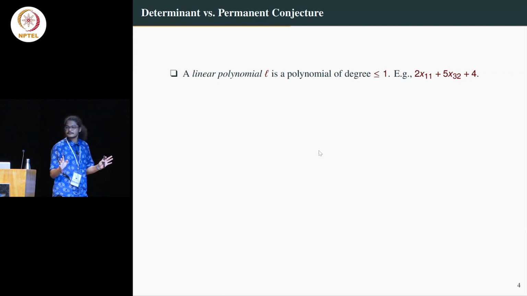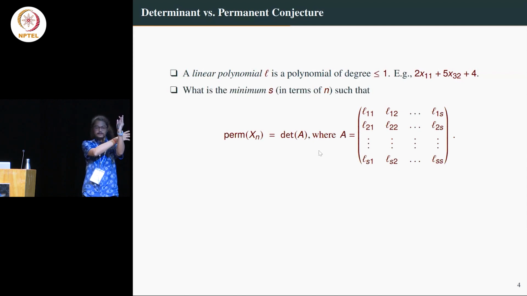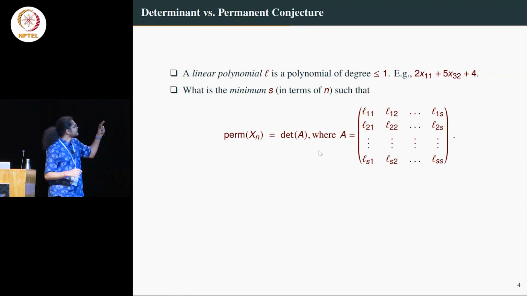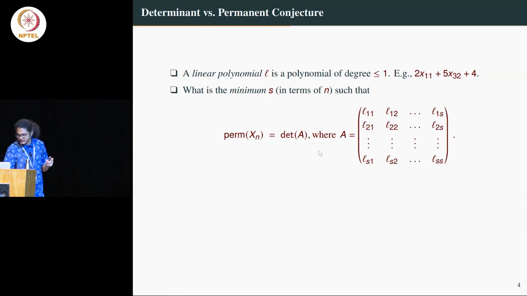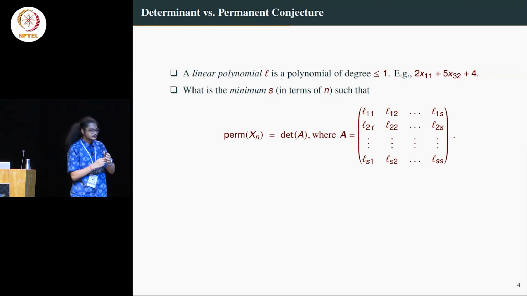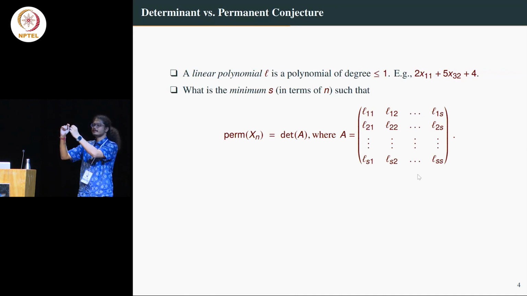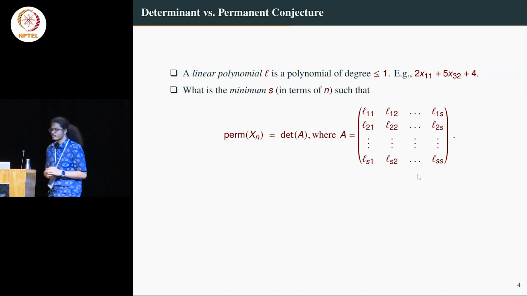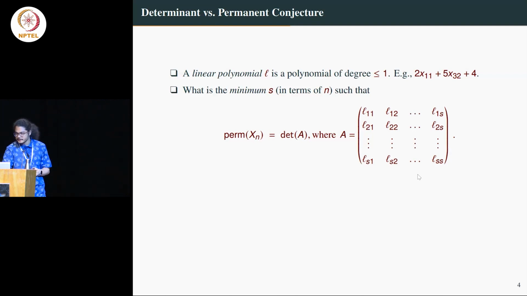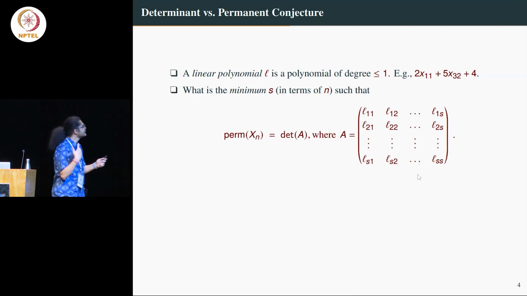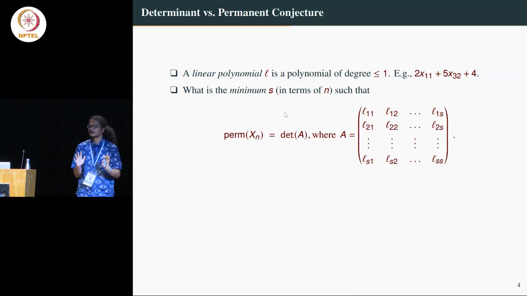What is the permanent versus determinant question? It is this. I want to write the permanent polynomial, which I defined already, as the determinant of some matrix where the entries are linear polynomials. L11, L12, and so on, these are all linear polynomials. So I have the permanent polynomial and I want to write it as the determinant of a big matrix, where each entry is a linear polynomial, like, as I said, 2x11 plus blah, blah, like that. And the question is, what is the dimension, what is the minimum S that is required to write this permanent? That's all we are asking, okay?